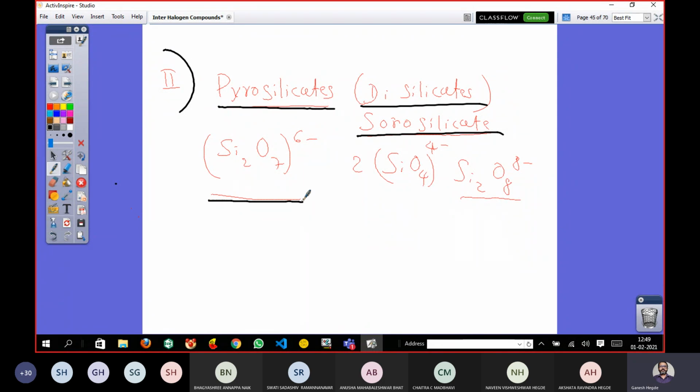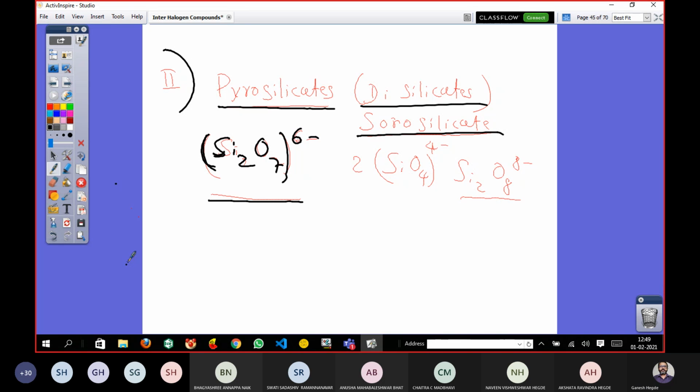Now, for all these classes of silicates, there is one common composition. For orthosilicates, it is SiO4 4 minus. For pyrosilicates, it is Si2O7 6 minus. Si2O7 6 minus is the general composition of pyrosilicate.